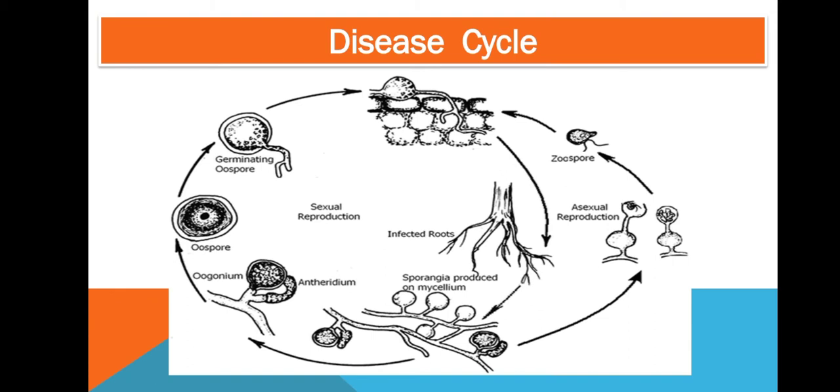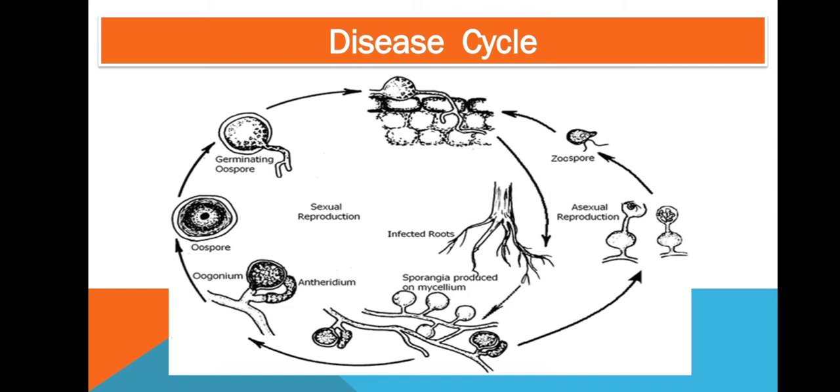Next is about the disease cycle. So before knowing about the disease cycle, first discuss the inoculum. Inoculum may be the primary inoculum or the secondary inoculum. So here the primary inoculum for the disease development is the oospore, that is the sexual resting spore that is hibernating in the soil.